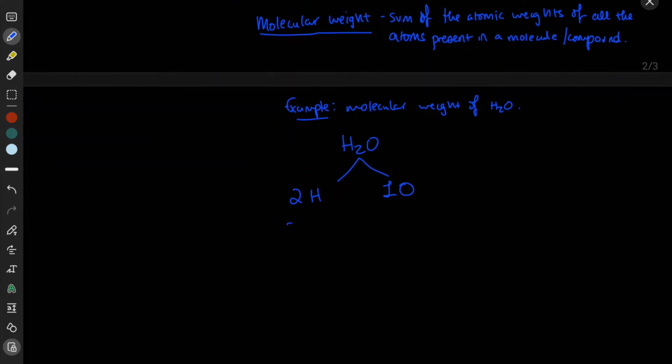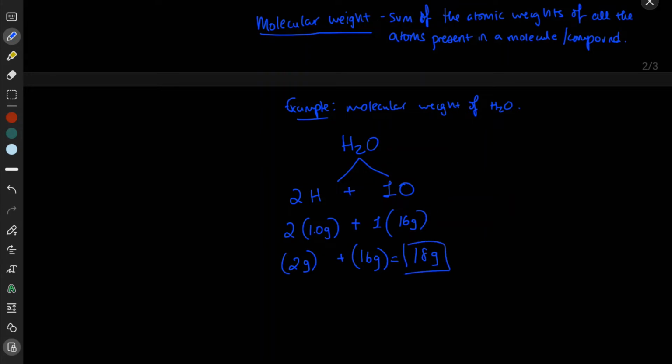So hydrogen has an atomic weight of about 1 gram, and oxygen has an atomic weight of about 16 grams. So the molecular weight of water is just 2 grams plus 16 grams, a total of 18 grams. So that's the molecular weight of water.